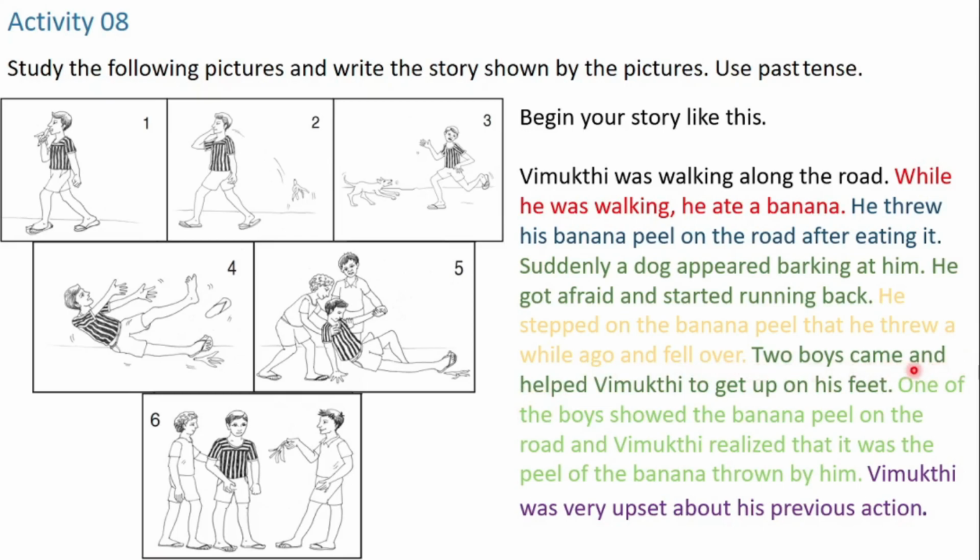Two boys came and helped Vimukti to get up on his feet. One of the boys shoved the banana peel on the road, and Vimukti realized that it was the peel of the banana thrown by him. Vimukti was very upset about his previous action. In this answer I used only past tense. Let's move on to the next activity.